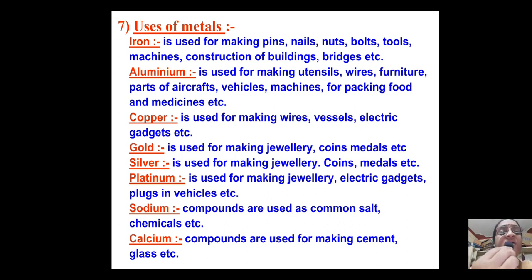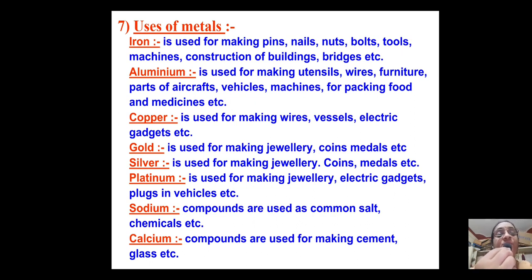Aluminium is a metal which you can easily draw into sheets. That is, it is malleable, and it doesn't react with food items easily. So, aluminium foils are used to pack foods. Okay. Then copper is used for making wires, vessels, electric gadgets.